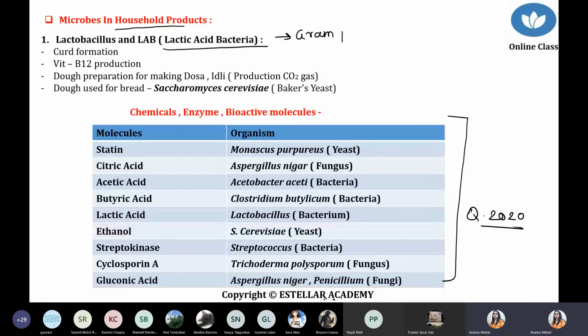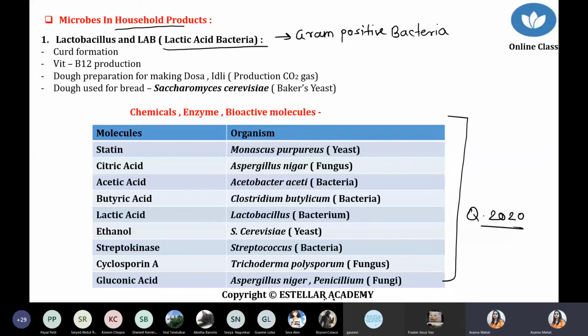Can you tell me what is the meaning of gram-positive bacteria? They take up gram stain. Yes, this is based on the gram staining procedure. In gram staining, the cell wall is rich with a high concentration of peptidoglycan. So we can say such bacteria are called gram-positive bacteria. So Lactobacillus is an example of a gram-positive bacteria.